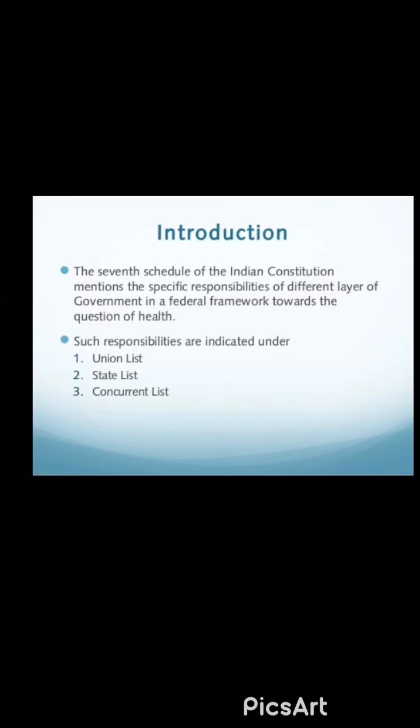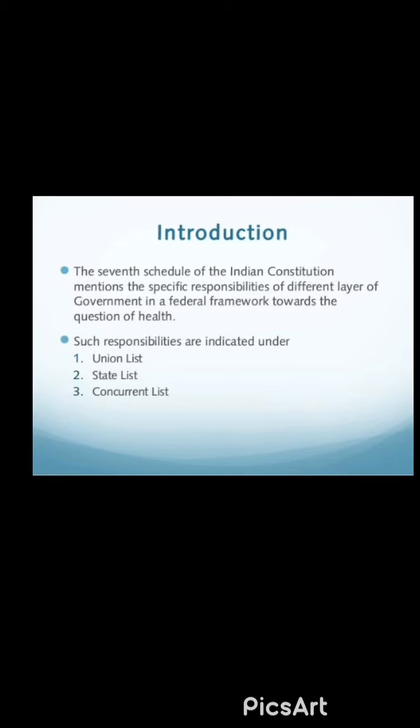Now we will discuss what makes India a federal country. All the features of the federal system are applied to the provisions of the Indian Constitution. First of all, we will discuss division of power. Our Indian Constitution provides a threefold distribution of legislative power between the union government and the state government. There are three lists: union list, state list and concurrent list.